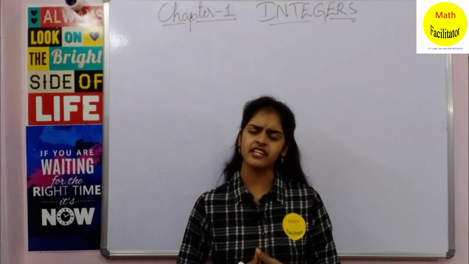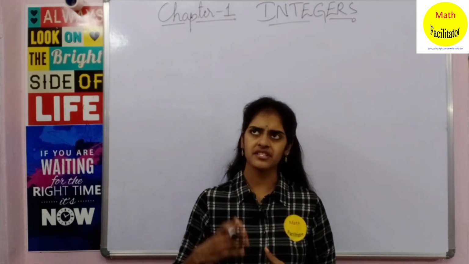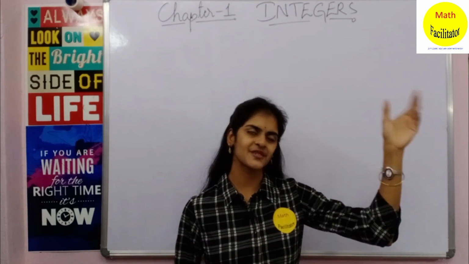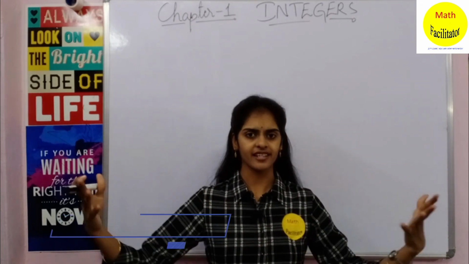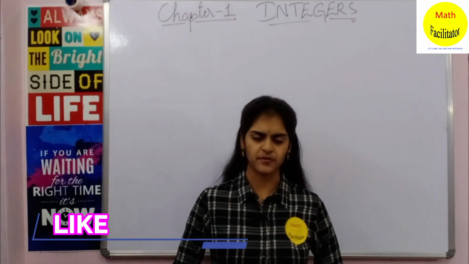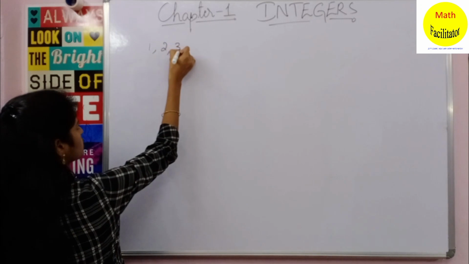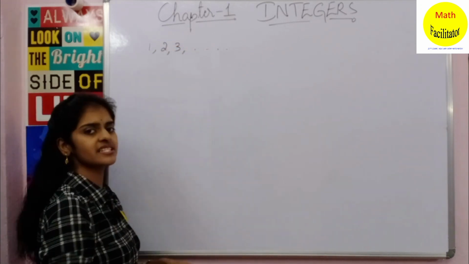And the same thing if I ask you to count the number of stars in the sky, similarly, you start counting by saying 1, 2, 3 and you say that there are so many stars in the sky. That means you are starting your count by saying 1, 2, 3 and so on, and this number is continuing.